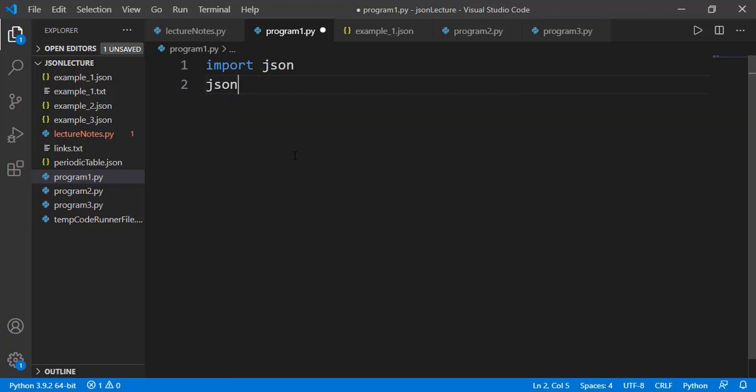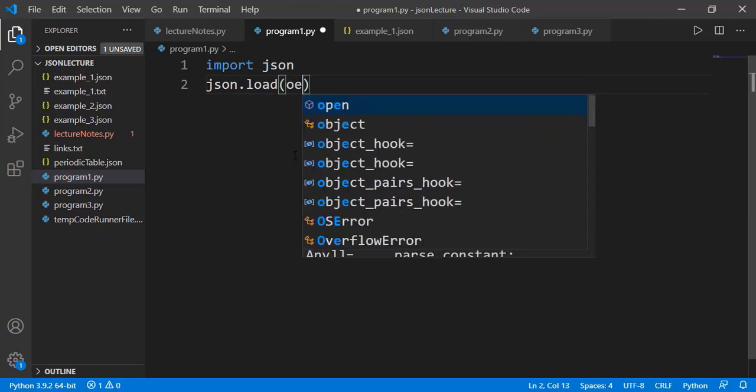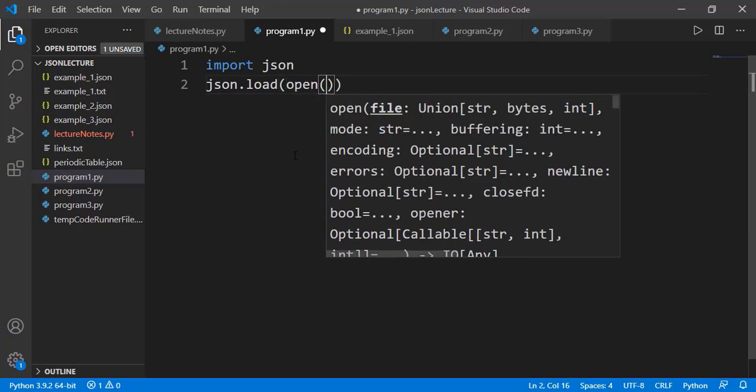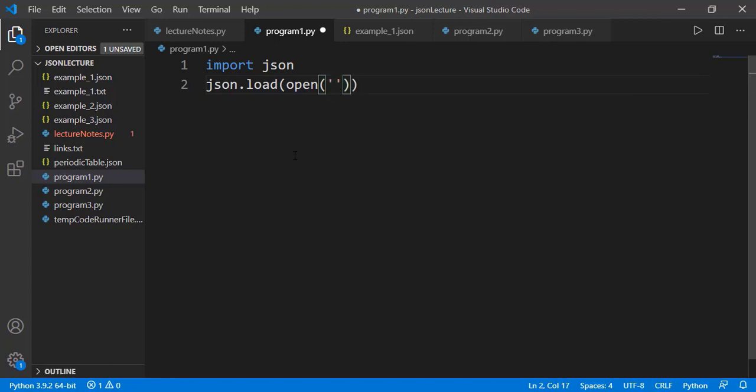In the JSON module we have a method load, and as input argument we should open the JSON file using the open function. The JSON file I want to load is inside the working directory, so I just need to pass the name of the file. Otherwise I will have to pass the complete path to the file. Let's assign the output to some variable, for example data.